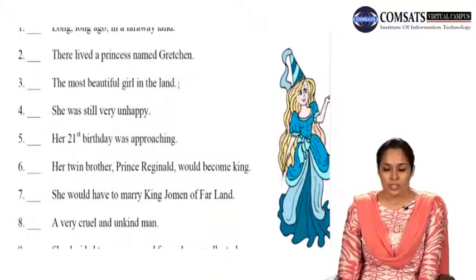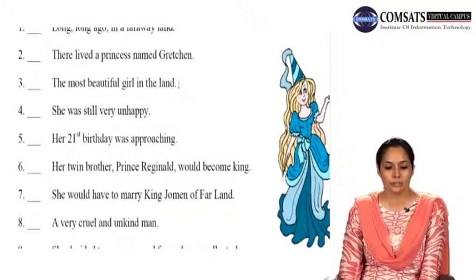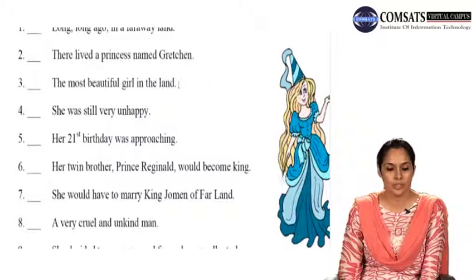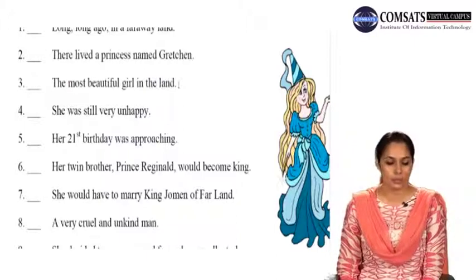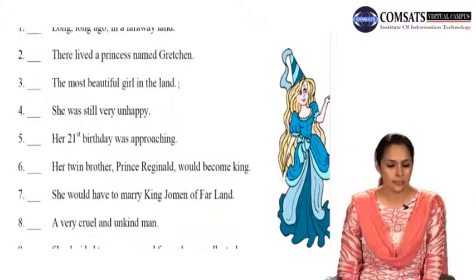Her 21st birthday was approaching. Yes, we have a verb and we have a subject as well, her 21st birthday, and we have a connection that tells us that the sentence is complete. So number 5 is a sentence.